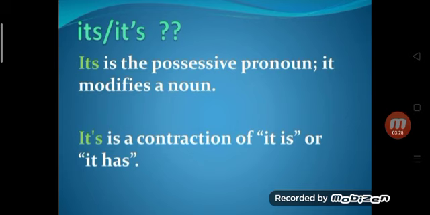Its. Here its is the possessive pronoun. When we are not using an apostrophe, it is used as a possessive pronoun. It modifies a noun. And when we use it with an apostrophe, here it's means it is or it has. So it means it is or it has.